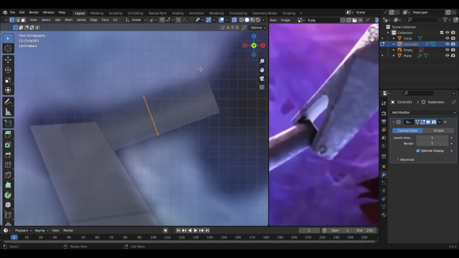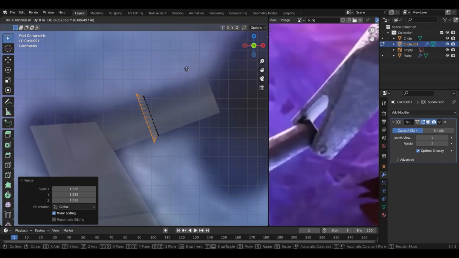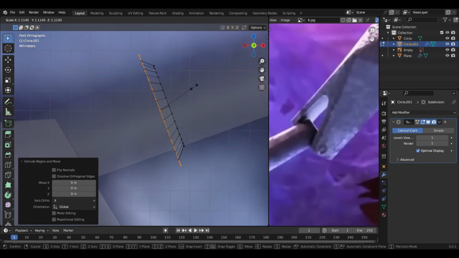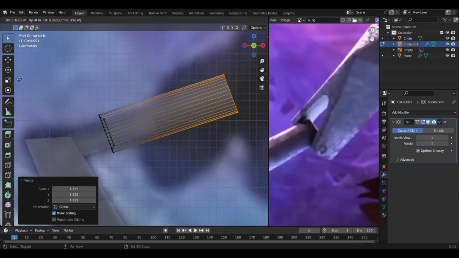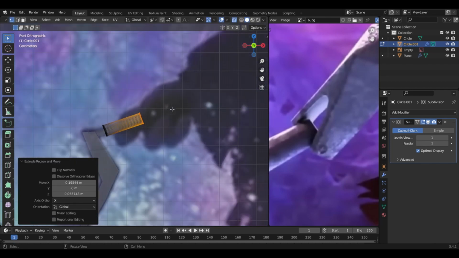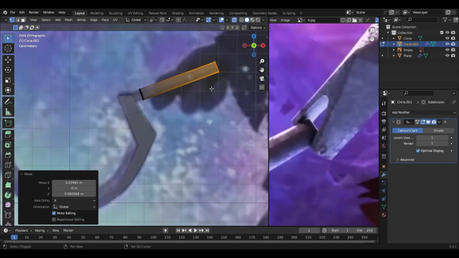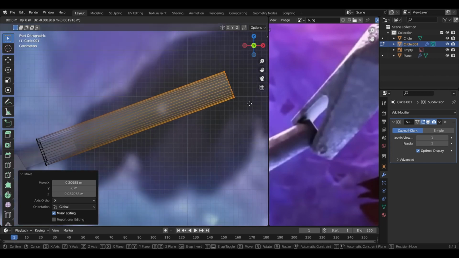Okay. Extrude it over here, scale it. Move it here, kinda. And then we can also extrude it. Don't move it anywhere, just scale it. And then extrude it once more to somewhere here. I don't know, like, the reference is kinda here, I guess. Alright.